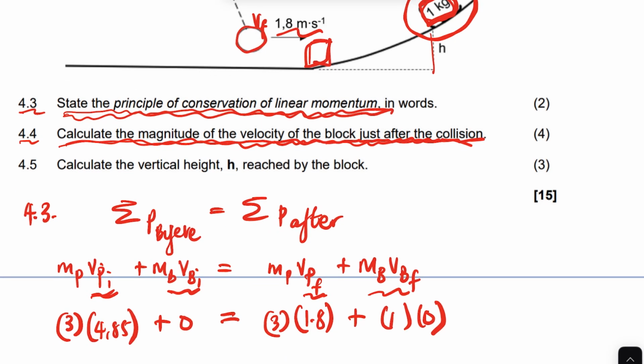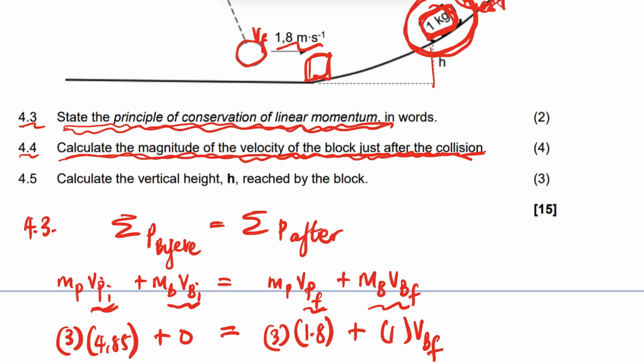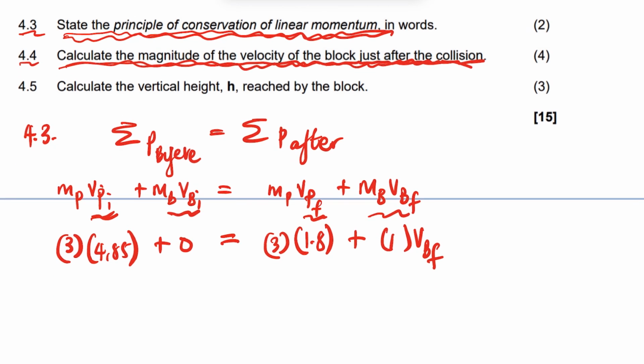So it's going to be this velocity. This is the velocity that we are looking for. I made a mistake. We're not talking about this velocity that is 0 there. We're talking just after collision, because it's going to be hit by the pendulum and then it moves. So we want that velocity.